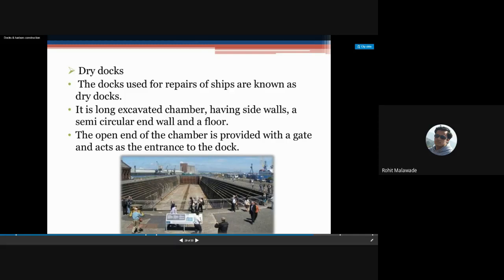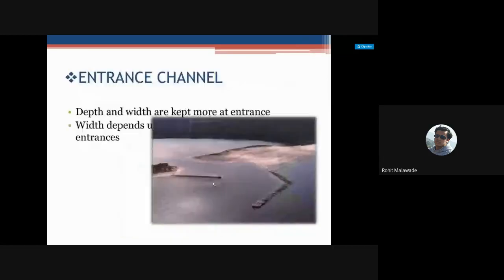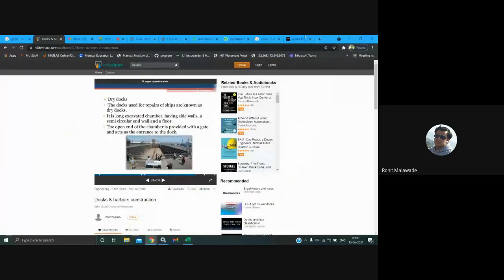Here we are going to have the ship, right? In this particular space, you are going to see the people all around. Any kind of repair, maintenance work, or shipbuilding may be done in this place. After getting repaired, this is a gate where the water will come in and the ship will be moved out from this dock. So this particular area we call a dry dock, where the repair and maintenance work will be done. Okay, we will see some of the dry docks.